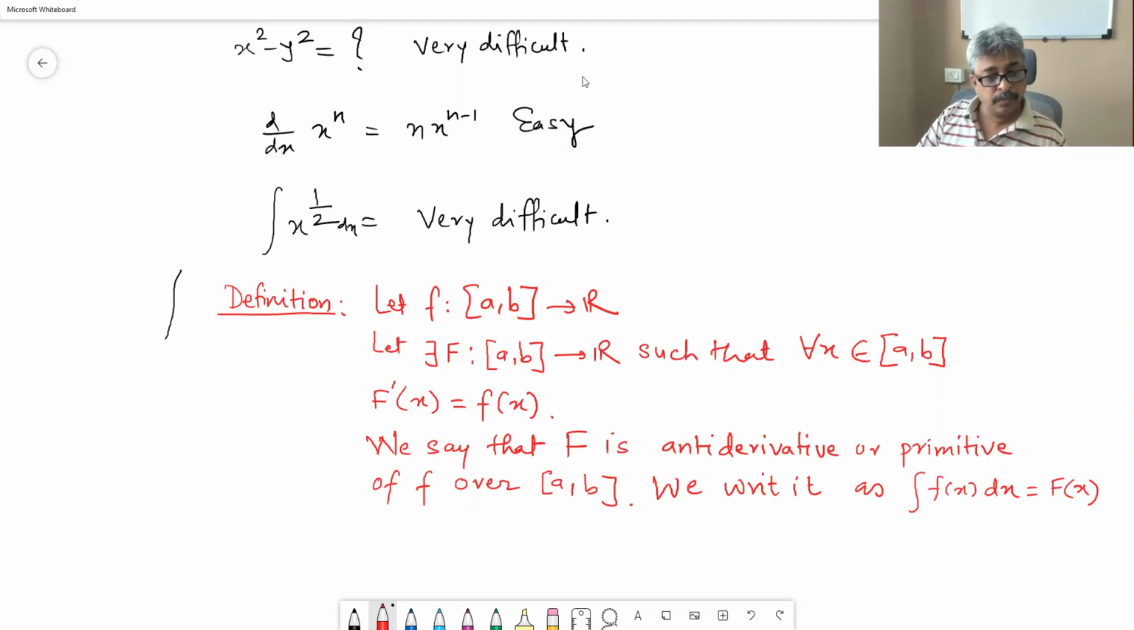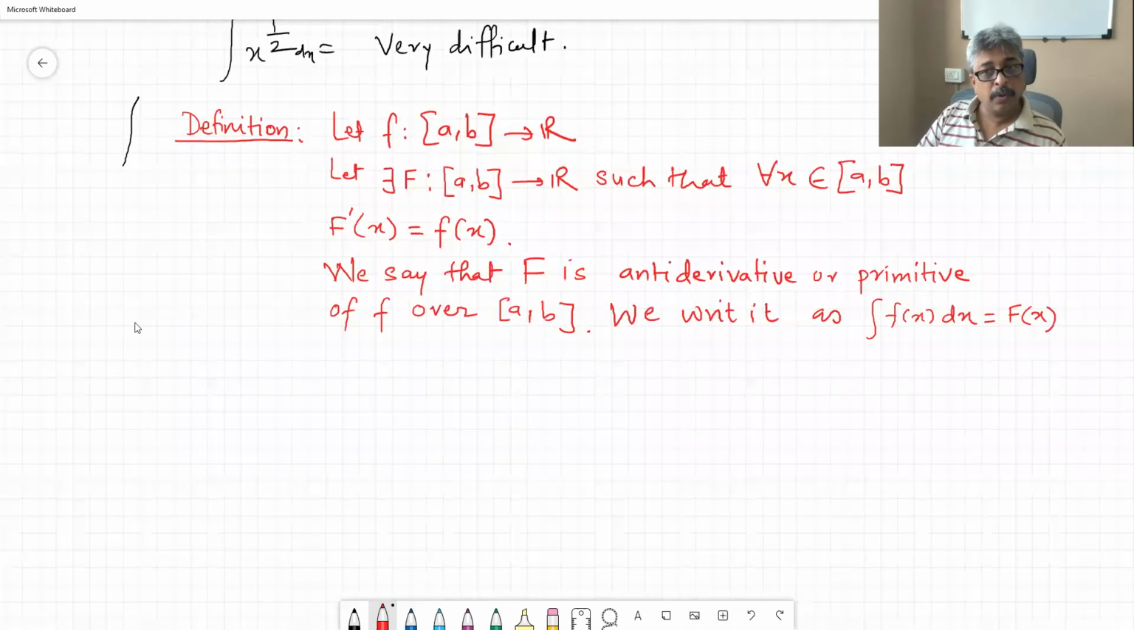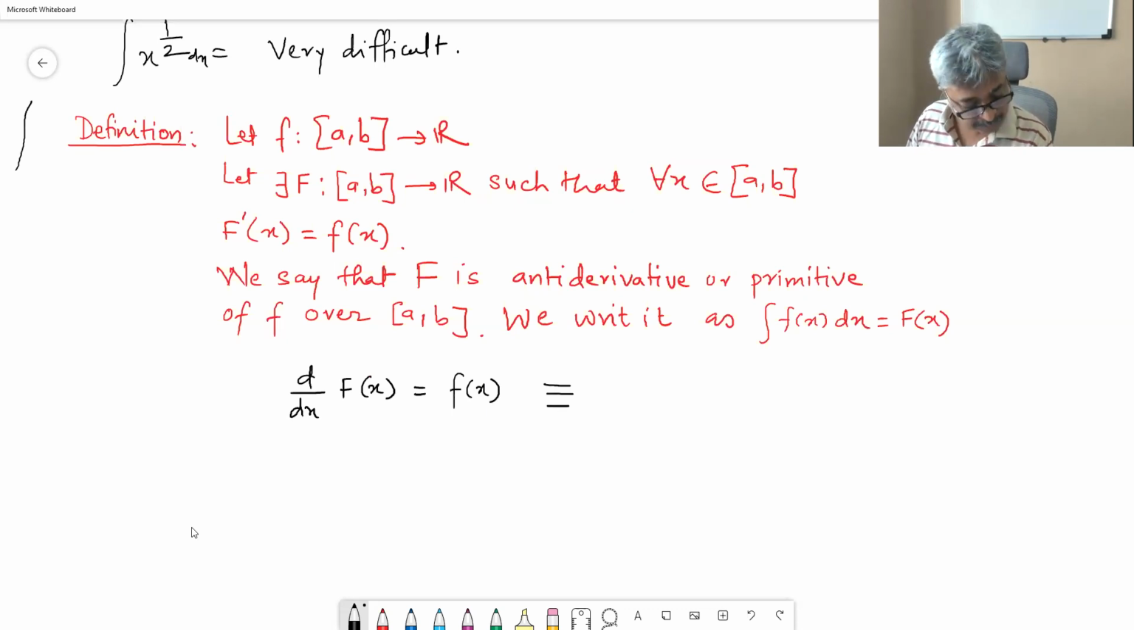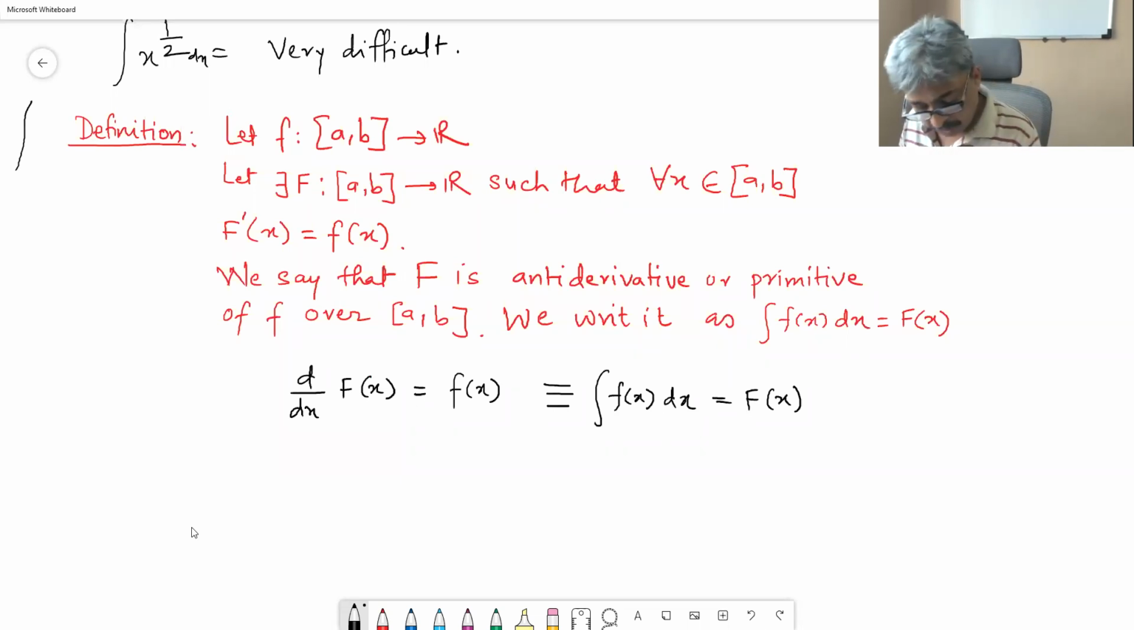Now, d/dx of F of x is equal to f of x is exactly equivalent to integral f of x dx, the antiderivative of f of x dx, is equal to capital F of x. So if you write this, it is the same as if you write that. It is exactly equivalent, meaning exactly the same.